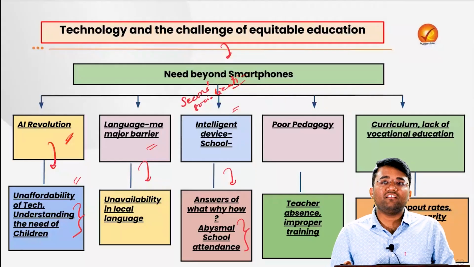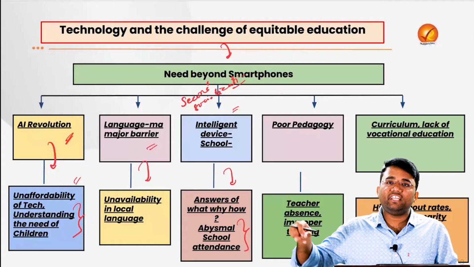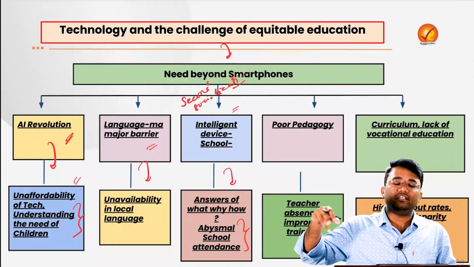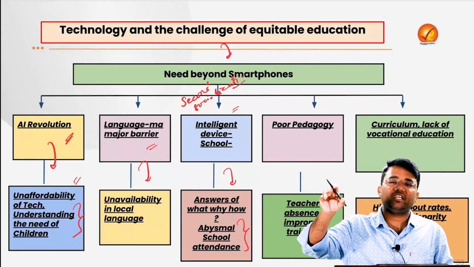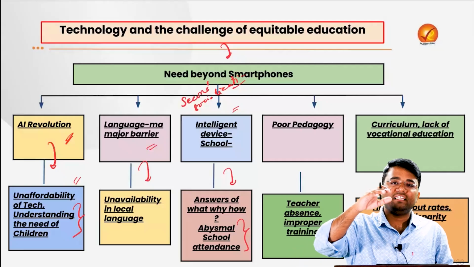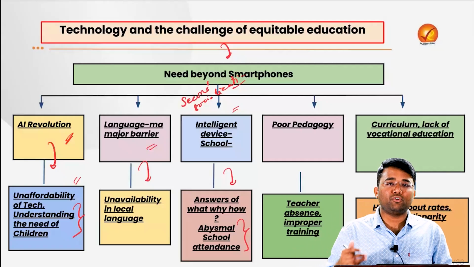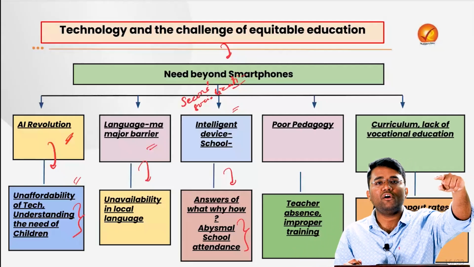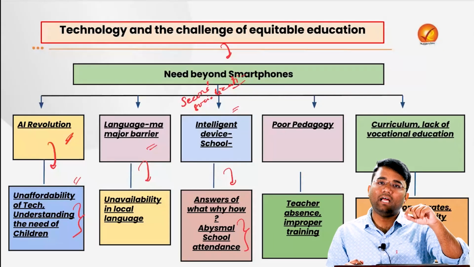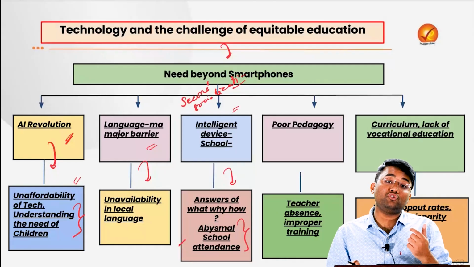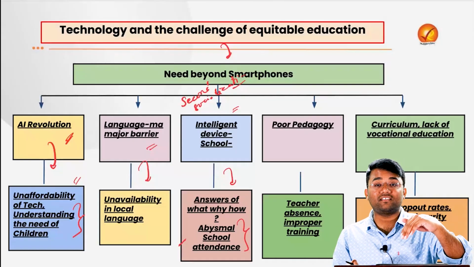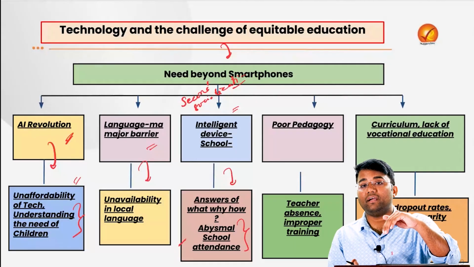Then some of these students might get involved in those agricultural or daily wage activities, or they may be given the responsibility to take care of their homes or their younger siblings, because both mother and father are going for work. That also impacts school attendance, which is one issue that will be very difficult to address by AI or by technology.